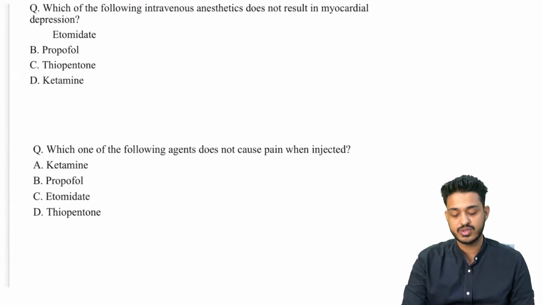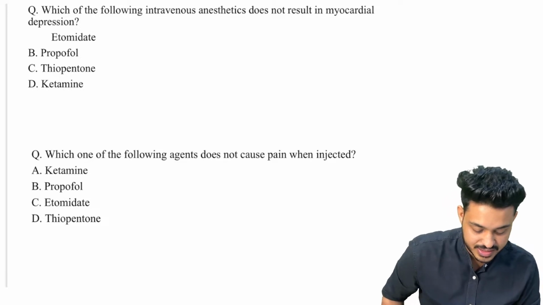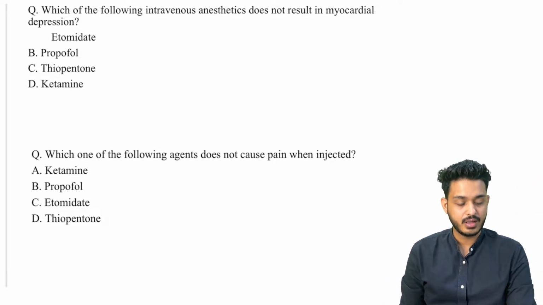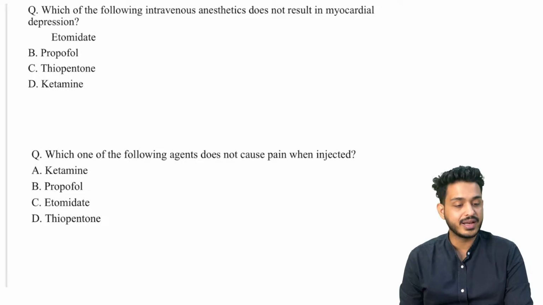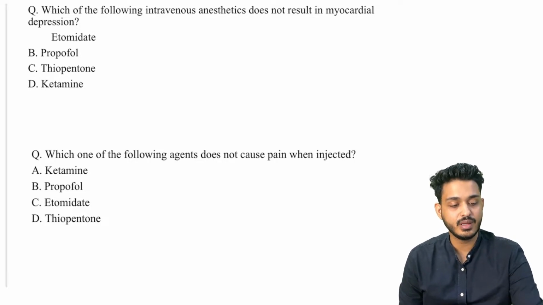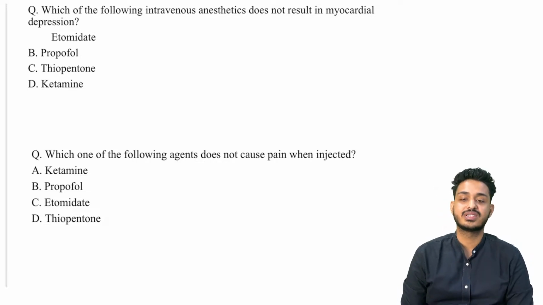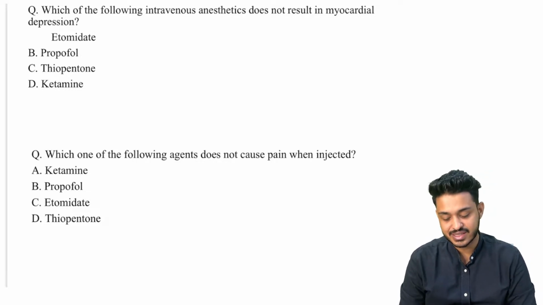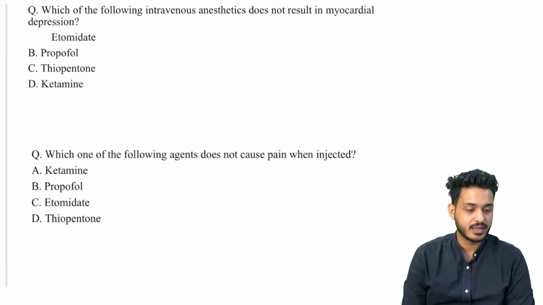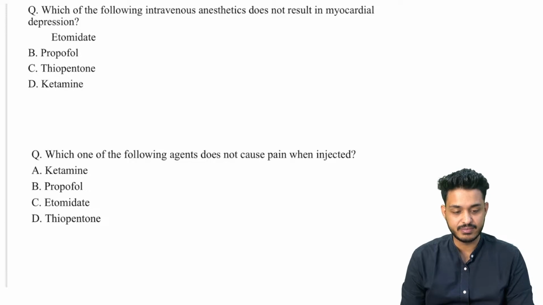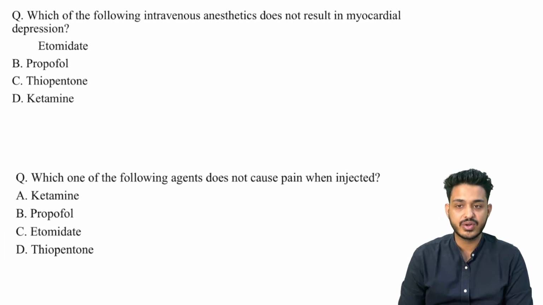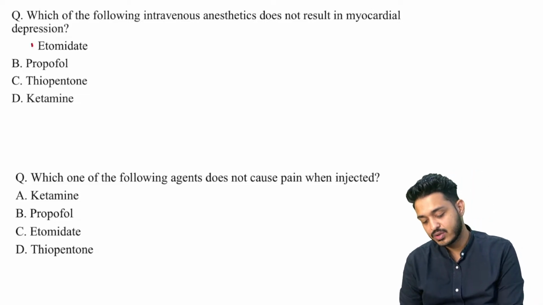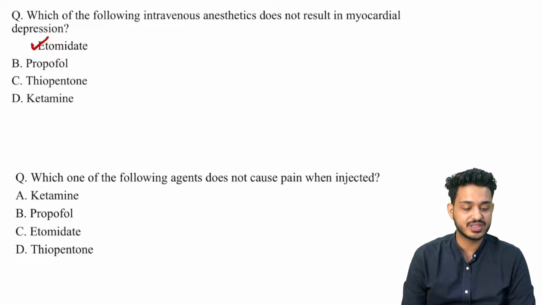Now try to solve the question: which of the following intravenous anesthetic agents does not result in myocardial depression? Which one does not cause myocardial depression, meaning which one is CVS stable? They want to know which one is CVS stable. Is it etomidate, propofol, thiopentone, or ketamine? Yes, my dear doctors, very good. That is going to be etomidate. Cardio stable is going to be etomidate.